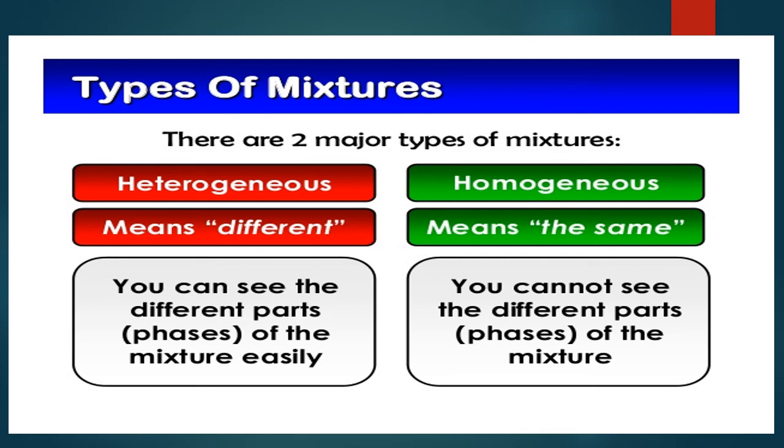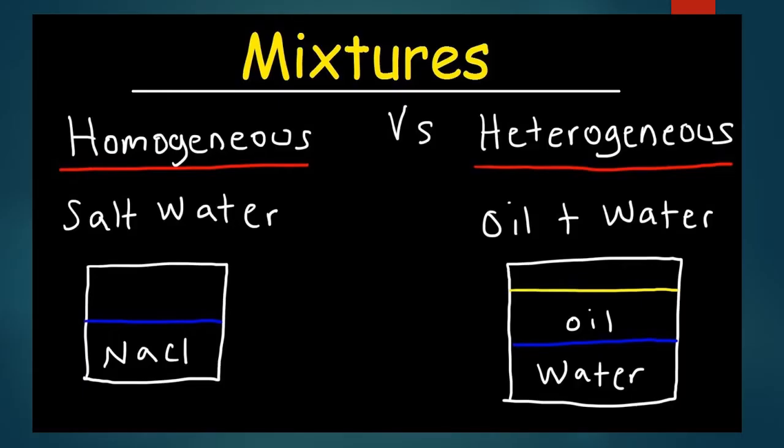In heterogeneous, hetero means different. The substances exist in different phases. That will be discussed later on. However, the homogeneous mixture and the heterogeneous mixture are the types of mixtures. So come to the example. Here the beaker is there. In the beaker the water is the solvent and sodium chloride is the solute.